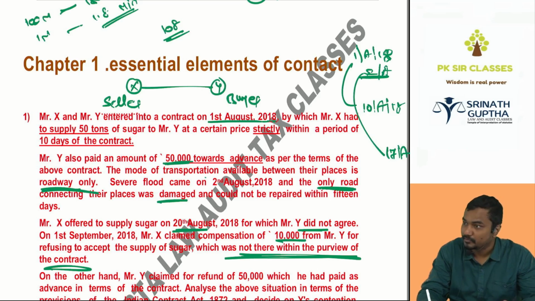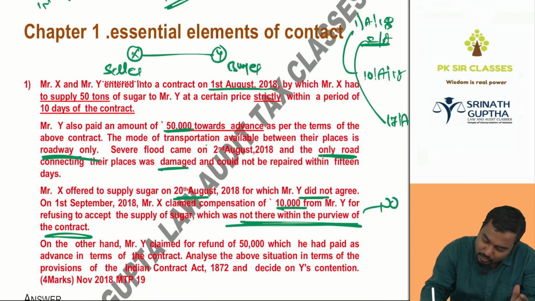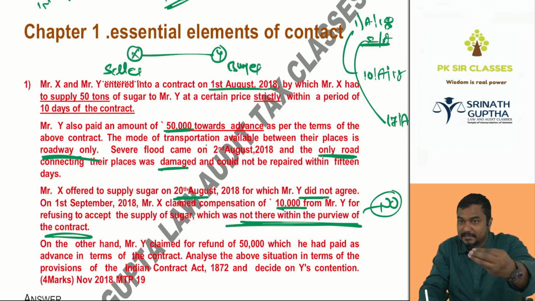No. Understood, beta? So, can X claim the compensation here? No. Why? Because you were to supply the sugar by 10th, but you are offering to supply on the 20th. What will I do on the 20th with that sugar? X said, I will supply late. Since you are not accepting late delivery, I want to sue you.